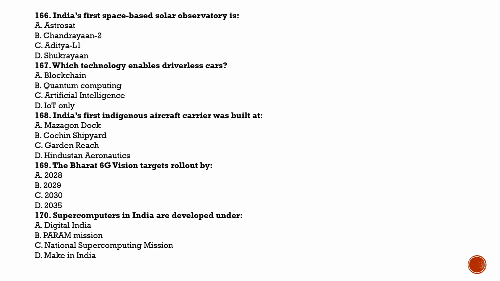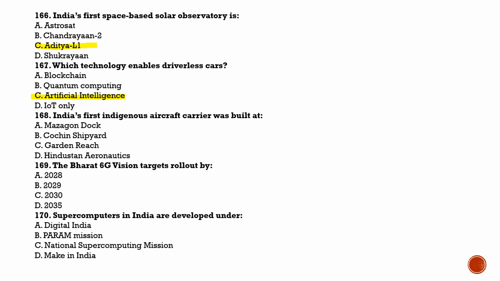Next question is question number 166. India's first space-based solar observatory is, and the answer for this is option C, that is Aditya L1. Next question is which technology enables driverless cars, and the answer for this is option C, AI, that is artificial intelligence. Next question is question number 168.